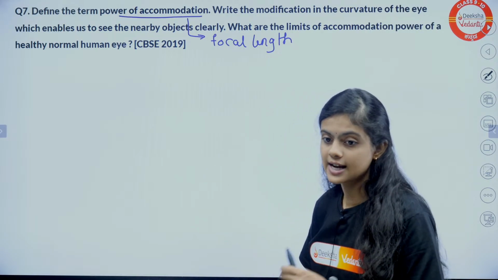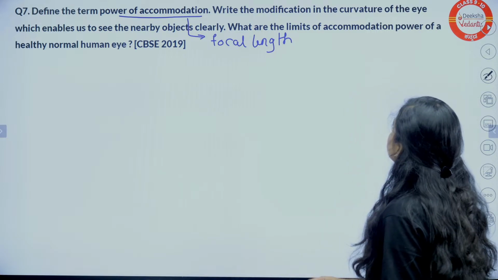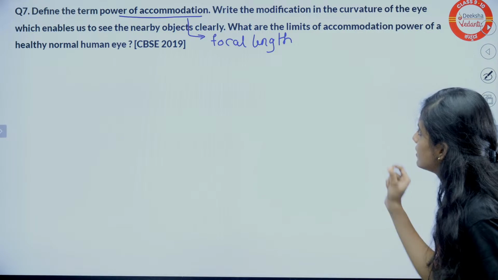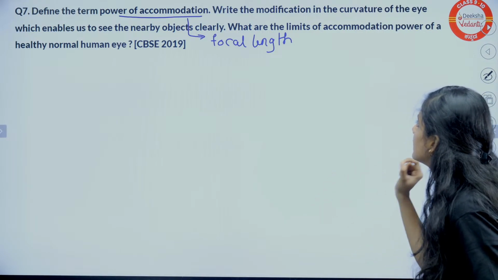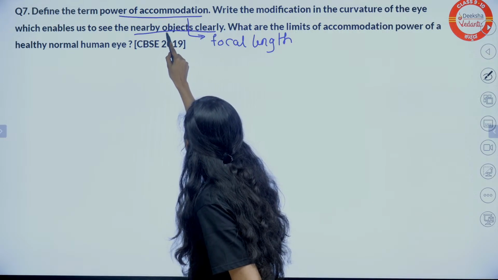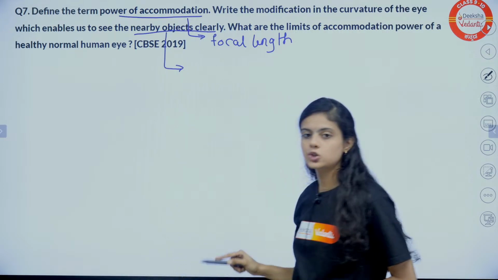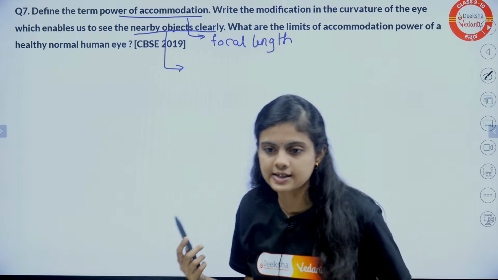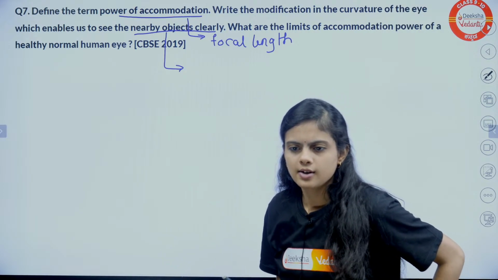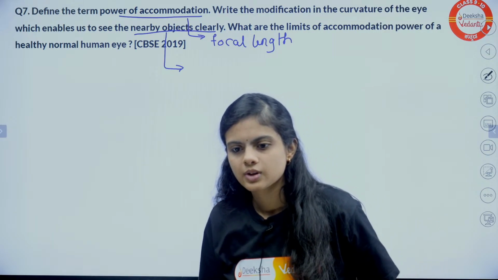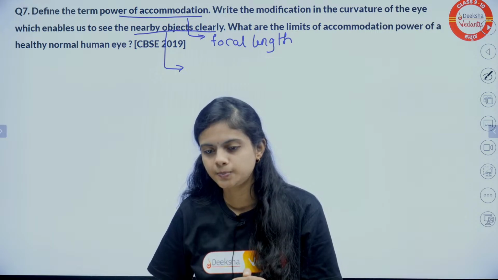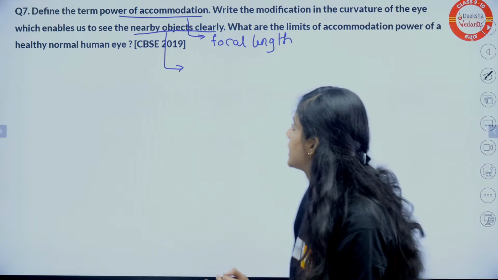Yes, Irfan, that's right. Okay, write the modification in the curvature of the eye which enables us to see nearby objects clearly. Let's break it down. To see nearby objects, should the focal length be more or less? Why do ciliary muscles adjust the focal length? Yes, Gautam, it's the right answer.